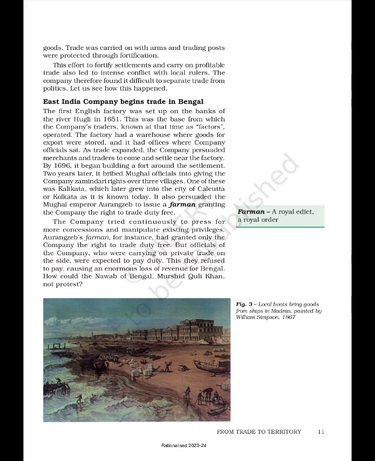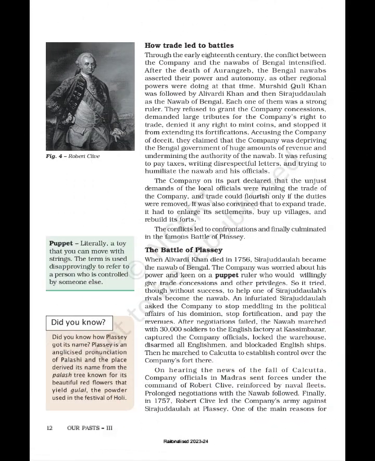Farman: a royal edict, a royal order. Fig. 3: Local boats bring goods from ships in Madras, painted by William Simpson, 1867. From Trade to Territory: How trade led to battles.